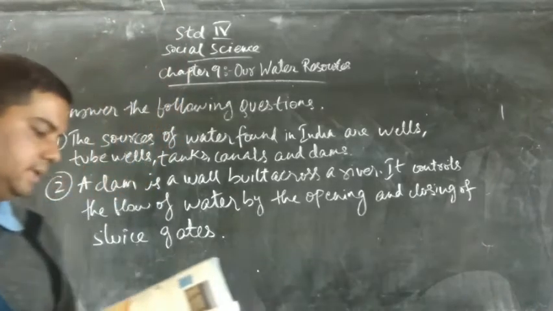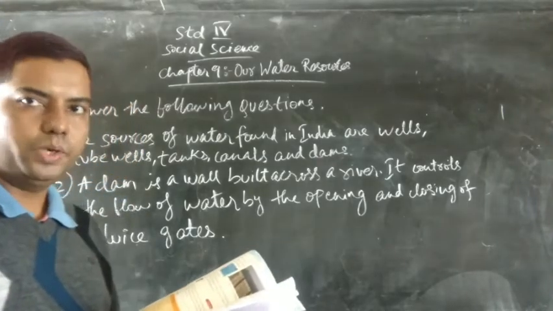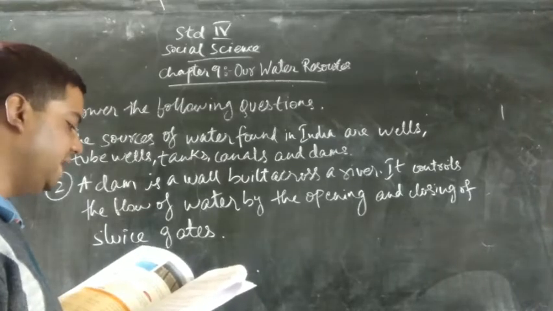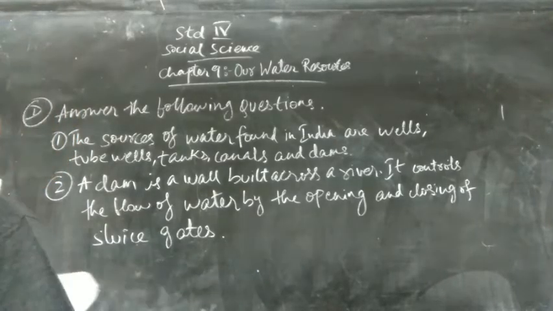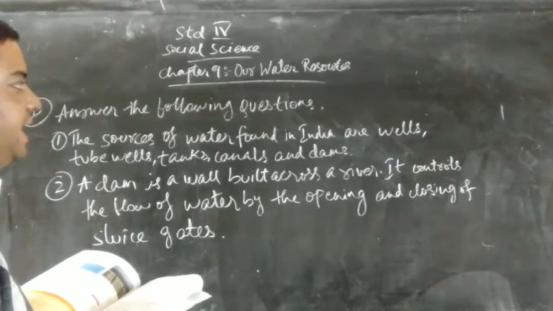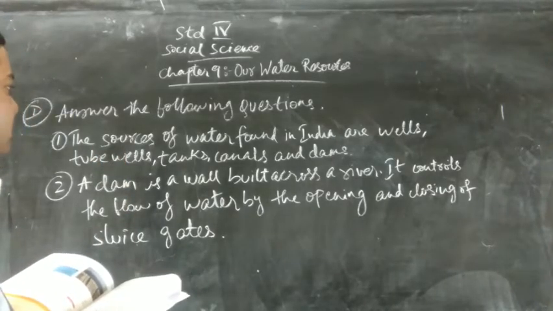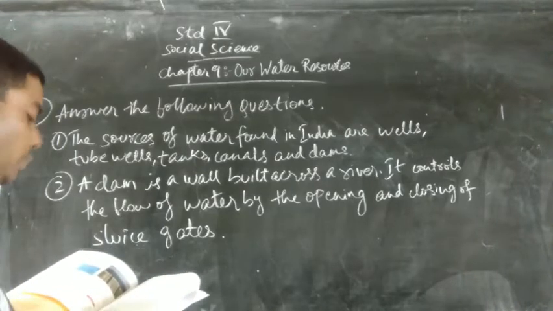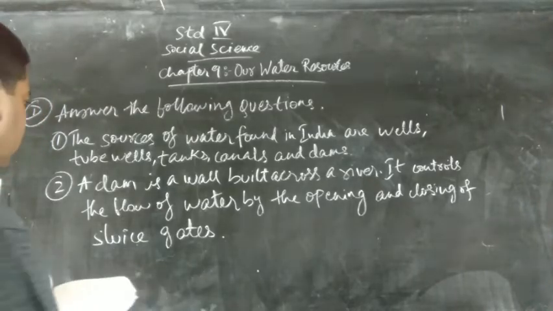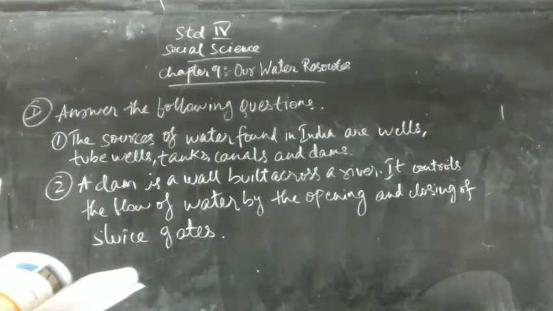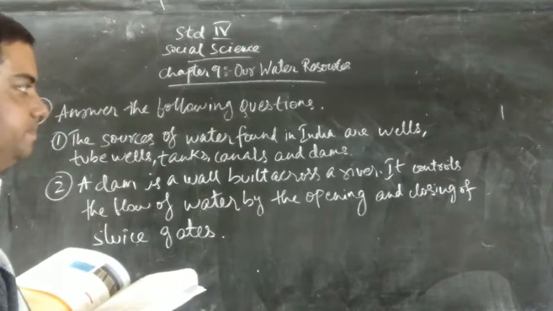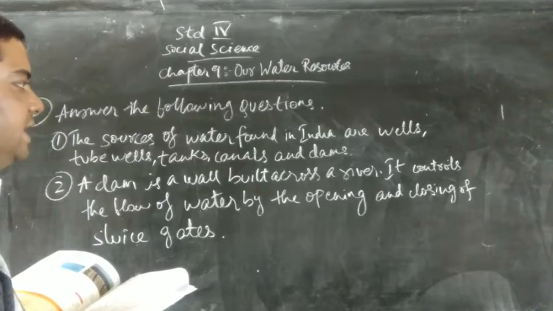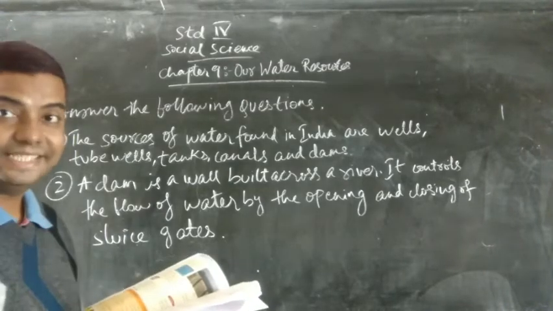Now we will see question number D. Answer the following questions. Question number 1. Name the sources of water found in India. So the answer for this question is the sources of water found in India are wells, tube wells, tanks, canals and dams. Question number 2. What is a dam? So the answer is a dam is a wall built across a river. It controls the flow of water by the opening and closing of sluice gates.